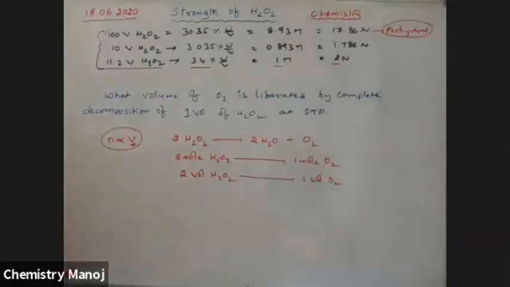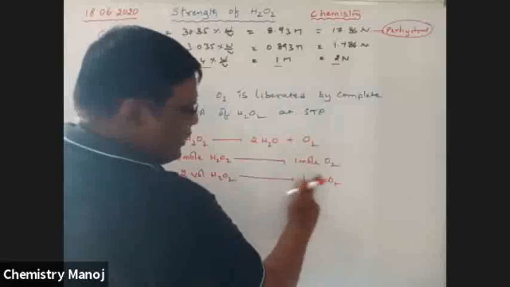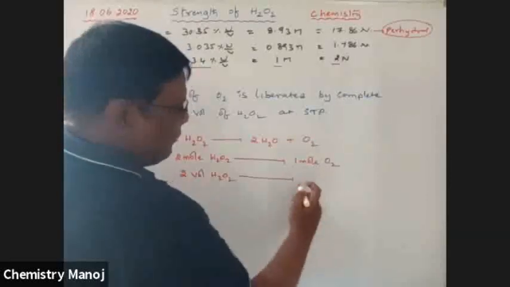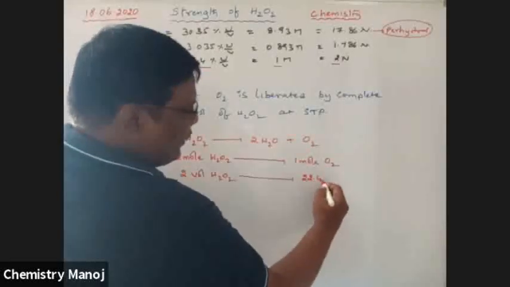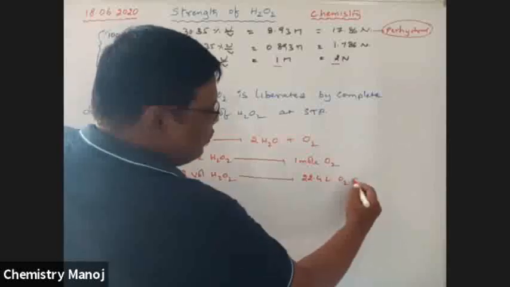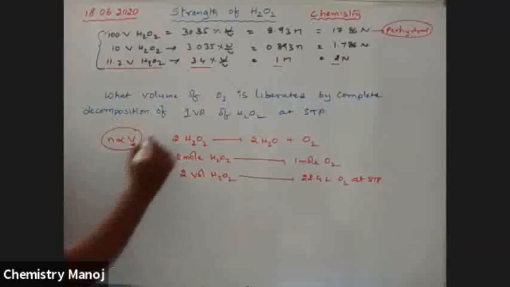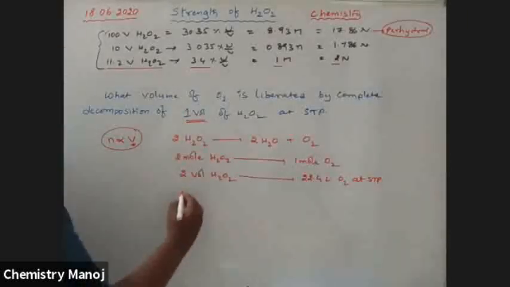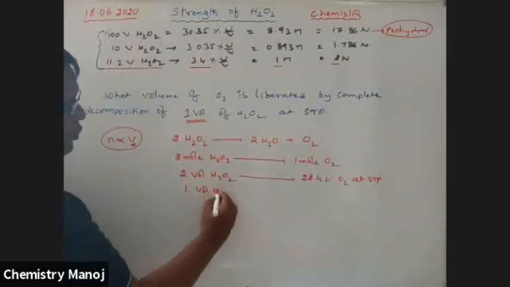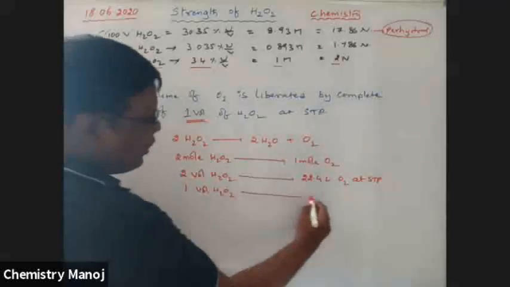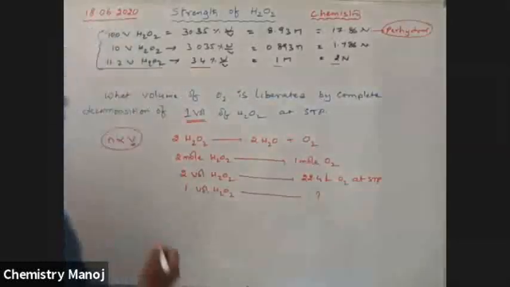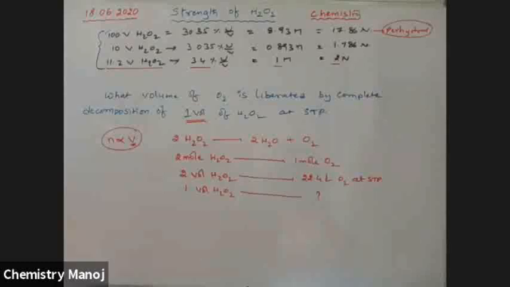That is 1 mole, and 1 mole means 22.4 liters. Let it be 22.4 liters of O2 at STP. He wants to calculate for one volume. One volume of H2O2 liberates how much volume?